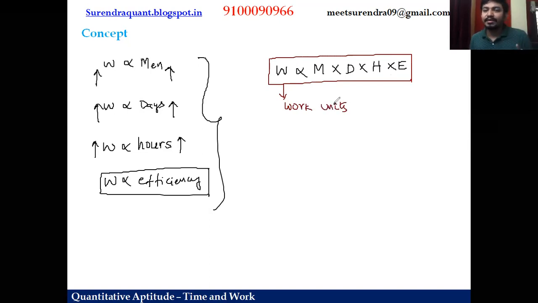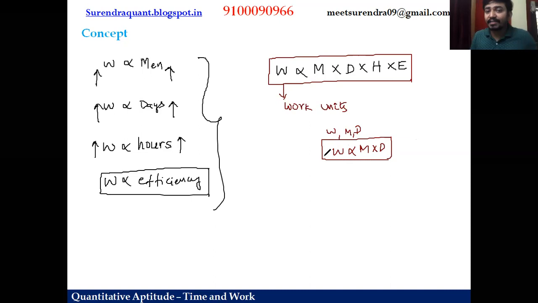Sometimes in a problem, efficiency and hours may not be mentioned, which means they are constant. In that case, if in a specific question we talk about work, men, and days only, then I can say work is proportional to men into days. So what is the assumption there? We can assume that hours and efficiencies are the same for both, nothing to worry.